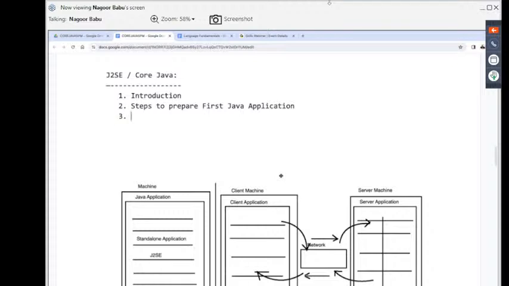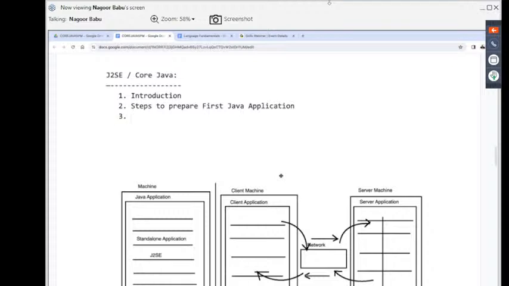From which point onwards I'm going to start in this particular topic: downloading Java software from internet, installing Java software in our system. Understand it now. After installation of the Java software, we need some setups. What setups do we require here? All setups here we are going to provide: setting path, environment variable and all.